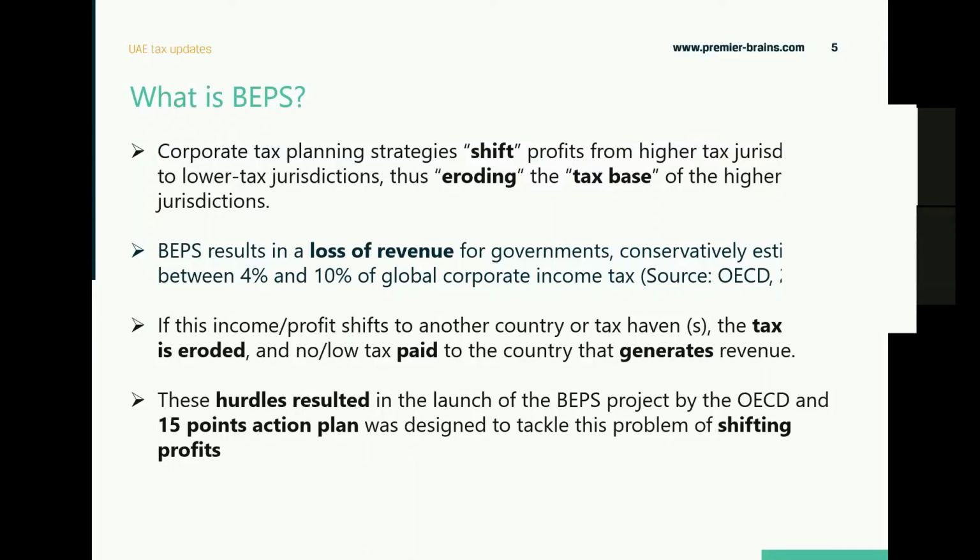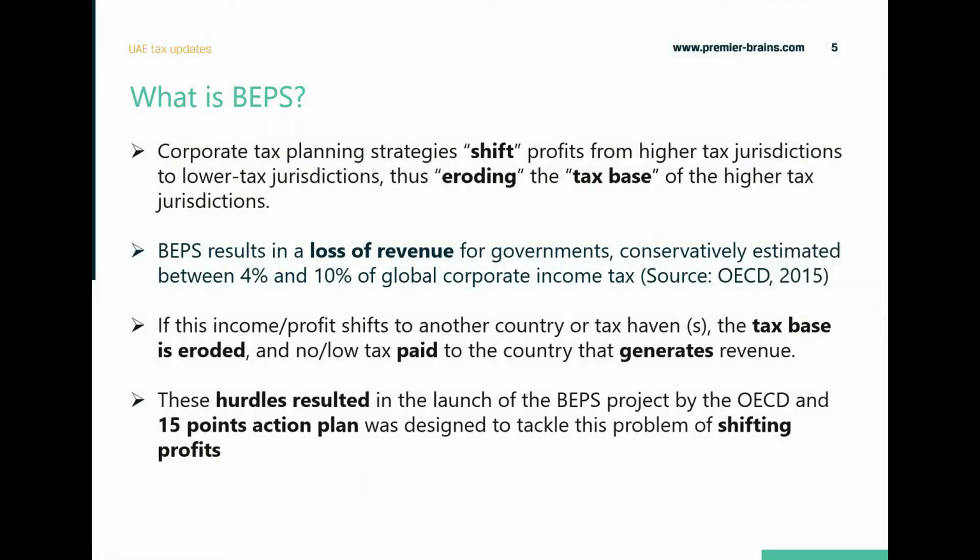So base is basically your tax base, which gets eroded when you shift the profits to a no tax jurisdiction. And these kinds of hurdles resulted in the launch of the BEPS project by the OECD, and these action points were designed to tackle this problem of shifting the profits.